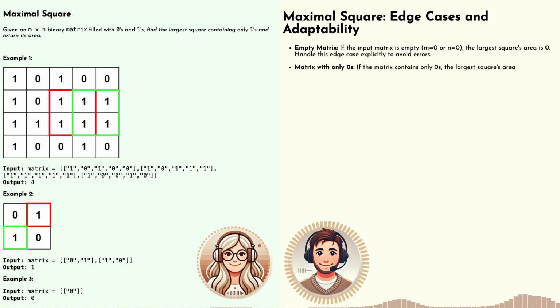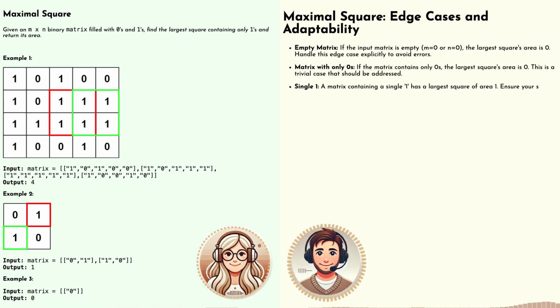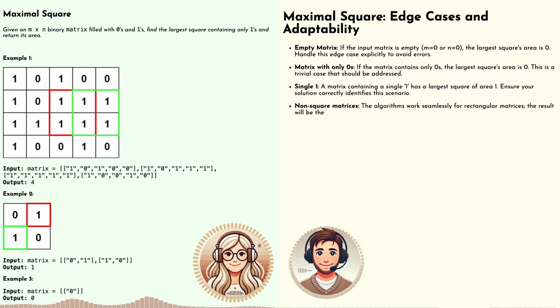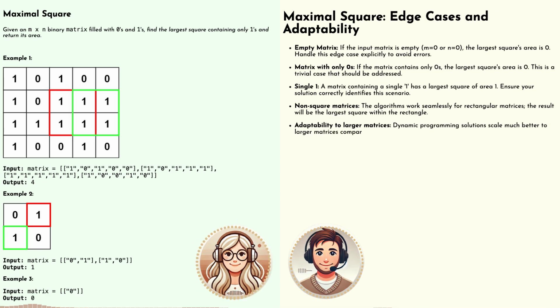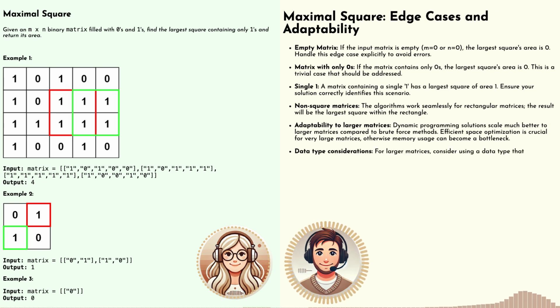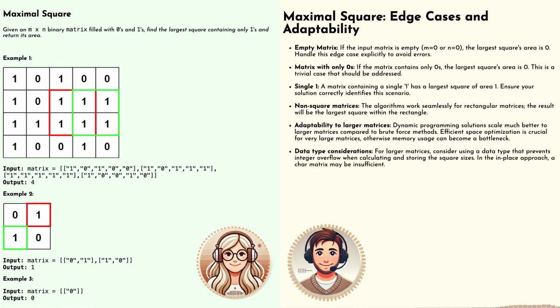But before we get too carried away, I want to address something that often trips people up when they're actually coding these solutions. Edge cases. Edge cases, those pesky little scenarios that can throw a wrench into your otherwise perfectly crafted code. Exactly. You're right, they're important to consider. So what kind of edge cases should we be on the lookout for with this maximal square problem?